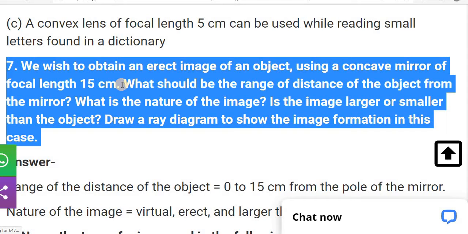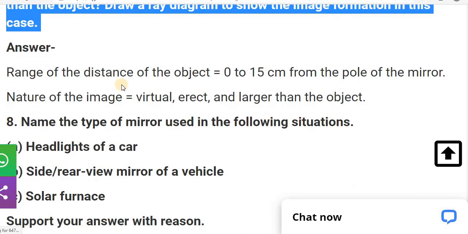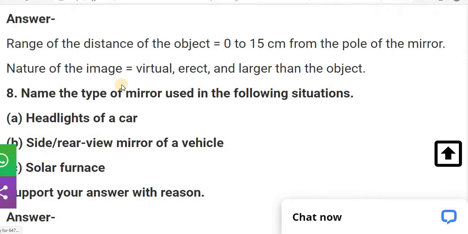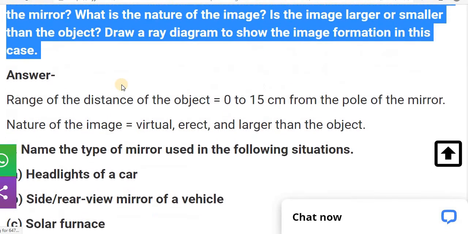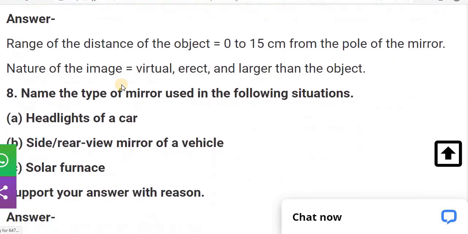Here the focal length is already given, so we have to keep our object between 0 to 15, means the pole to focus. Then we get the image virtual, erect, and larger. And in that case we have to draw the image formation as well.